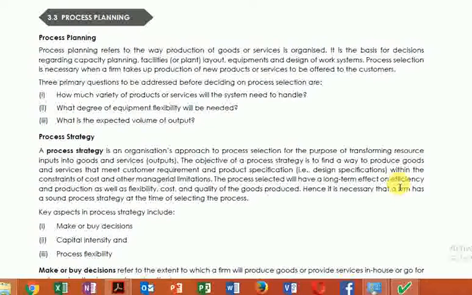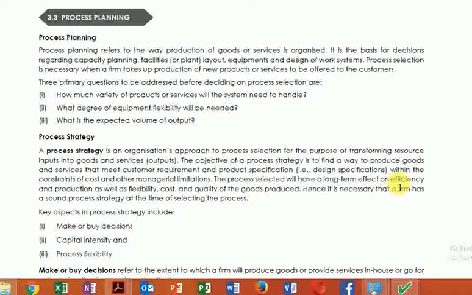After solving the problems of economic batch quantity, now we are trying to understand the next part, which is process planning. Basically, the entire part of process planning is mostly theory, so we'll try to understand each point one by one. The first point is the meaning of process planning. What does process planning actually mean?